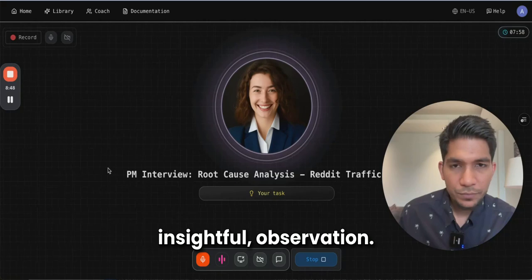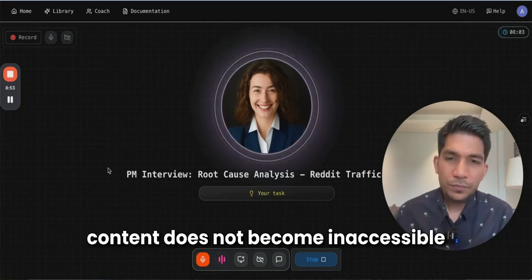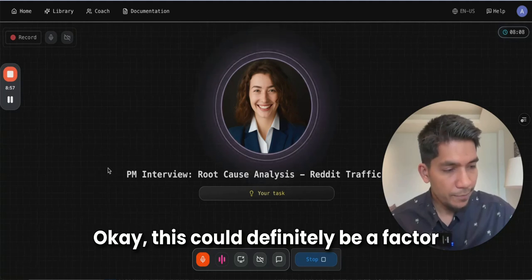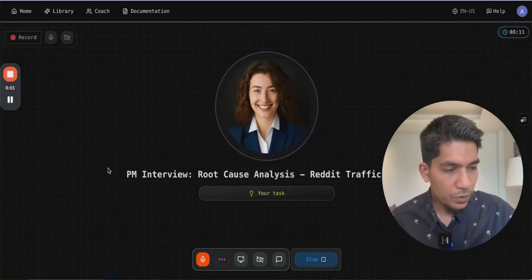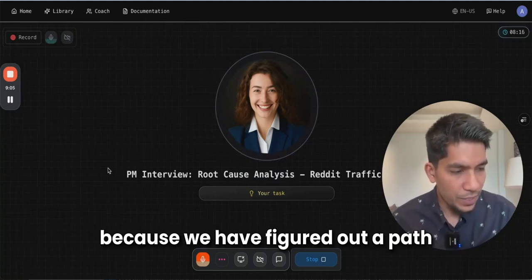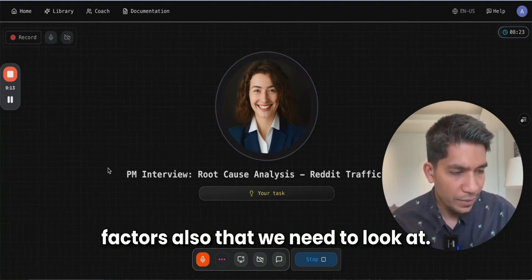That's a very insightful observation. When subreddits go private, their content becomes inaccessible to search engines and direct traffic. Okay. This could definitely be a factor in the traffic and unique visitors. Got it. So we have figured out a path, and there are other external factors also that we need to look at.